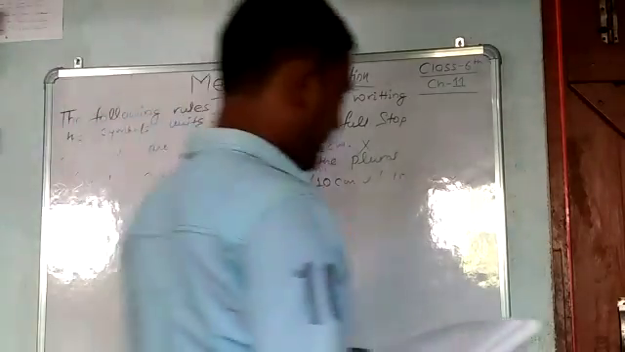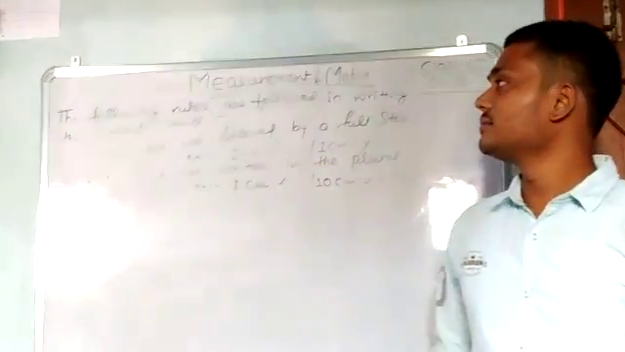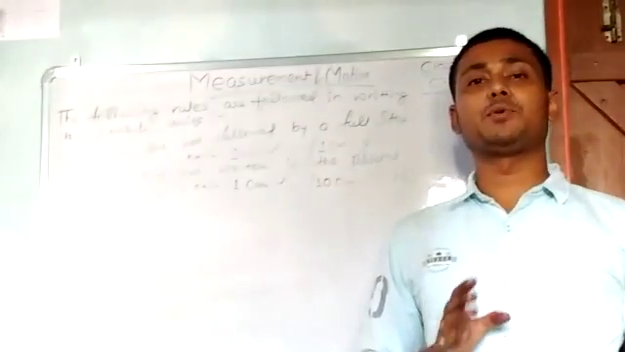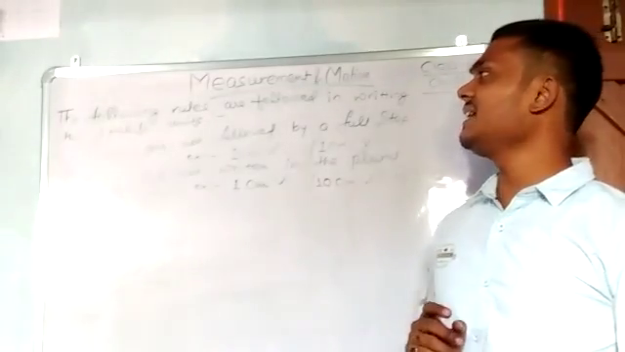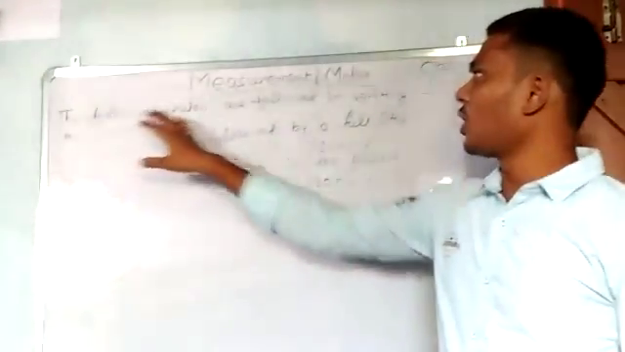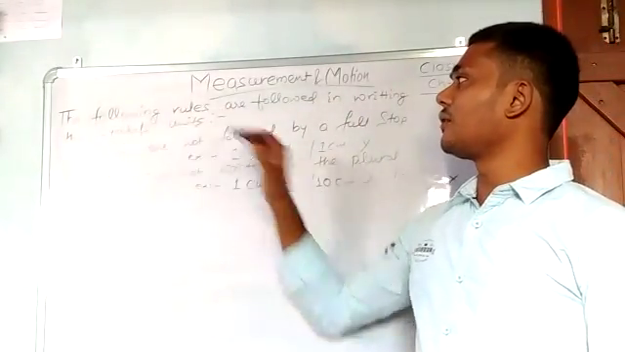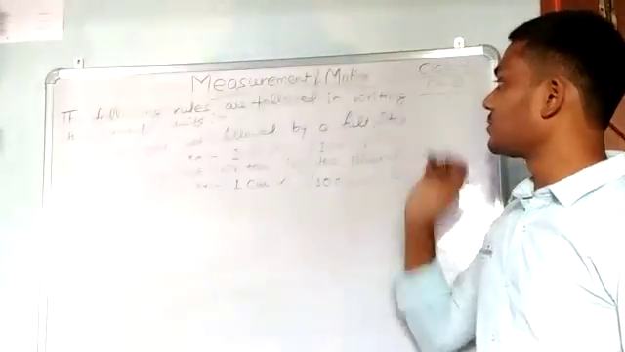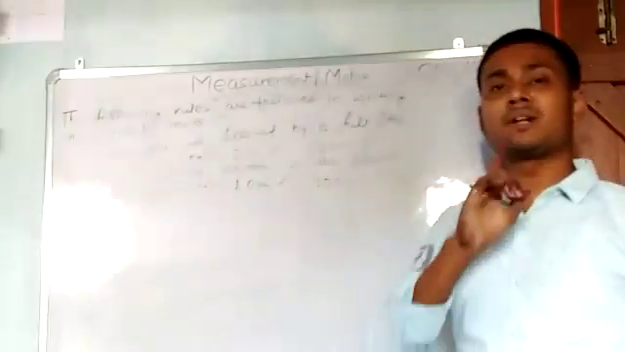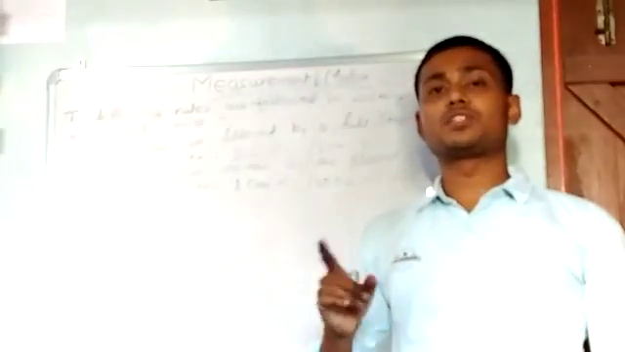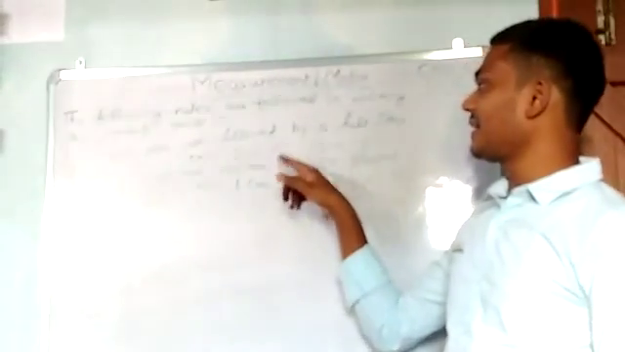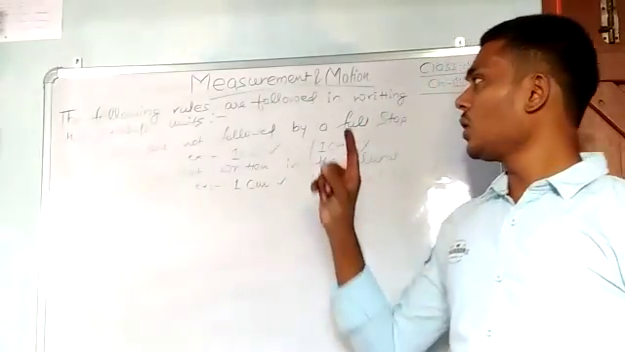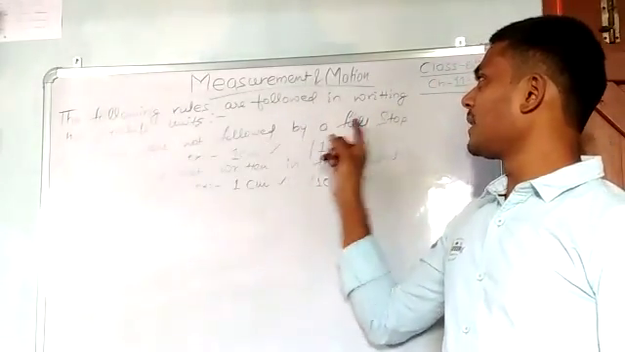and remember it. After that, we have an important thing that we should notice, or keep in mind, while writing the symbol of units. The following rules are followed in writing the symbols of units. Symbols are not followed by a full stop. It means if you write 1 cm, don't put a full stop after that. So 1 cm is correct, 1 cm with a full stop is wrong. So we have to notice this.